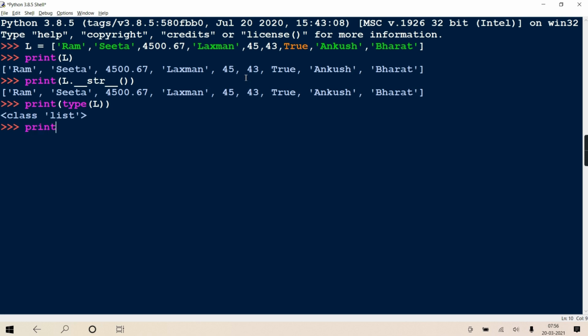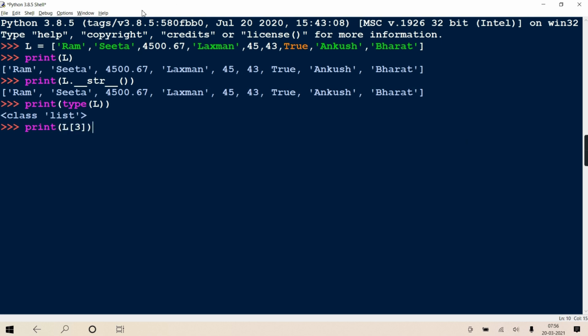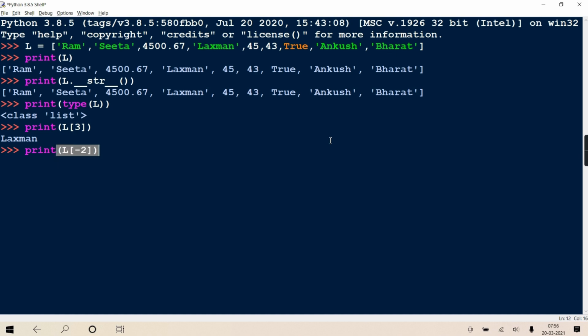Okay, so how to access elements of your list? Write your list object, square bracket, and give the index. So suppose I give 3. See, 0, 1, 2, 3. So at third place Lakshman is there, it will return Lakshman. You can even access by giving negative index also. Like suppose I give -1, -2. Okay, so it will return Ankush.